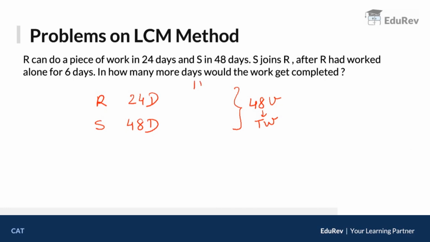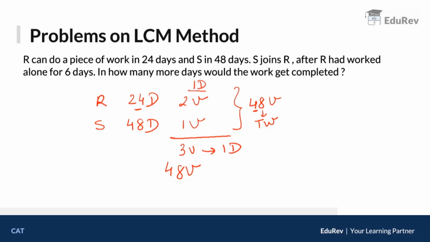Okay? Now let's talk about 1 day. R takes 24 days to do 48 units. So how much will he do in 1 day? In 1 day he will do 2 units. S takes 48 days to do 48 units. So in 1 day he will do 1 unit. So together these guys do 3 units in 1 day. They do 3 units in 1 day, so they have to do 48 units. So 48 units would ideally take how much time?